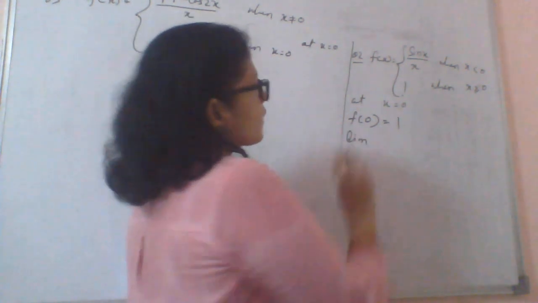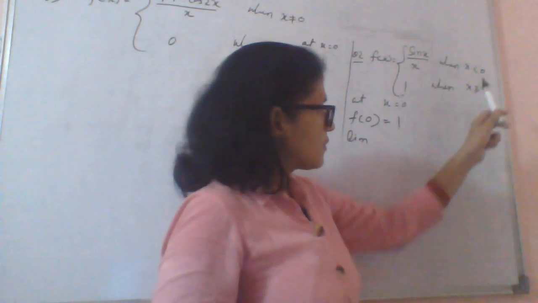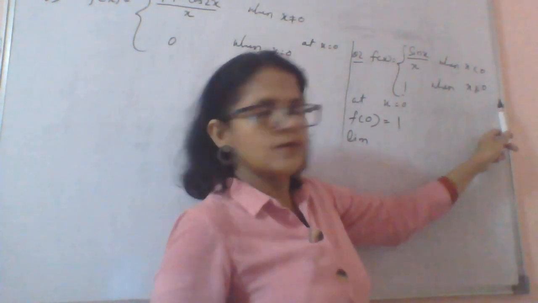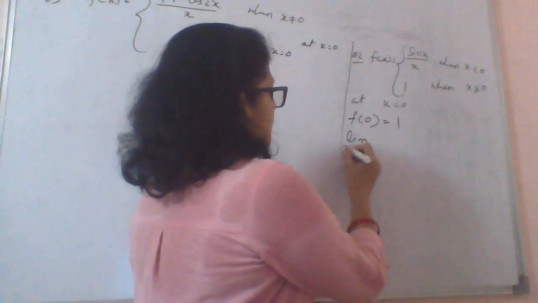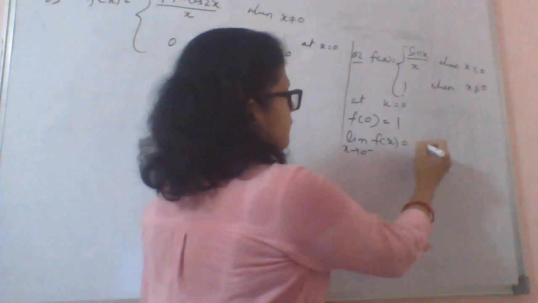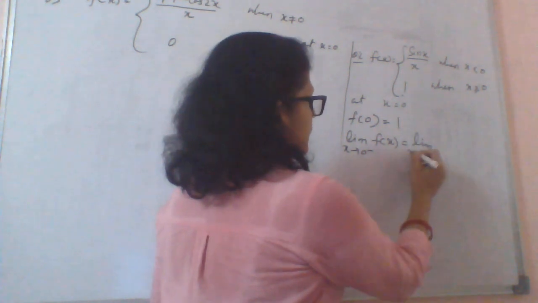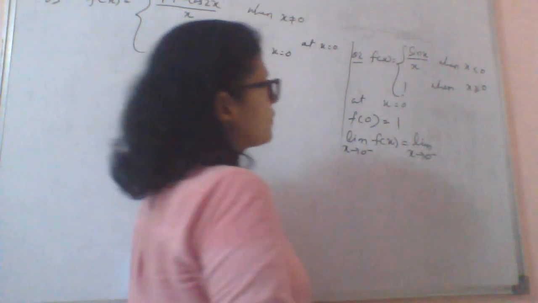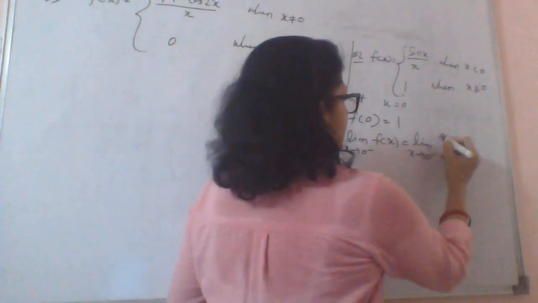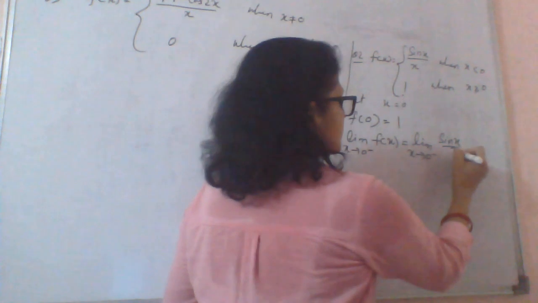Now we have to find LHL and RHL because we are given different expressions when x is less than 0 and when x is more than 0. So limit x approaches 0 minus of f(x): when x is less than 0, you have sin x by x.